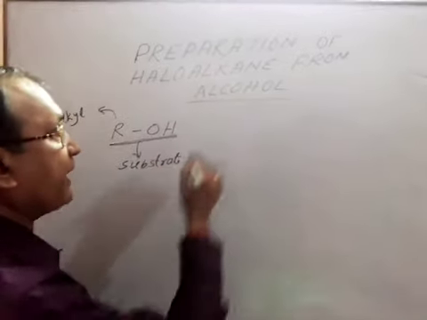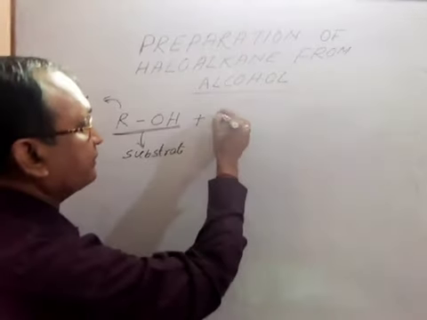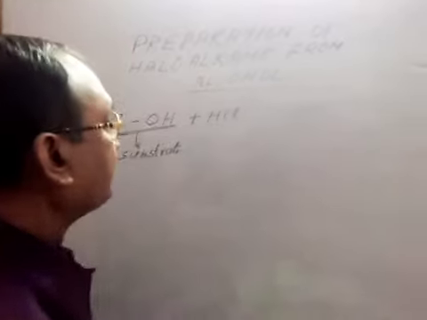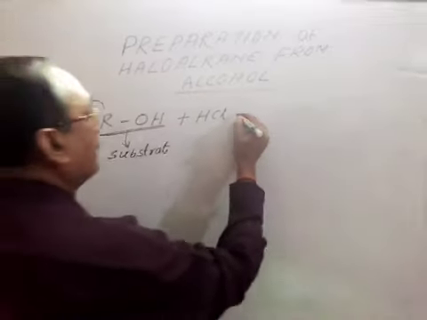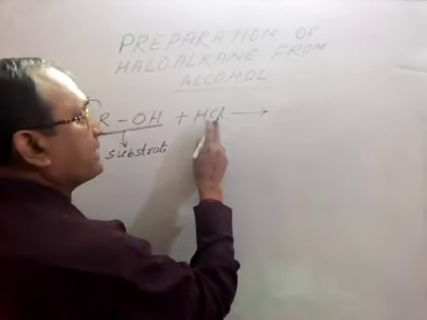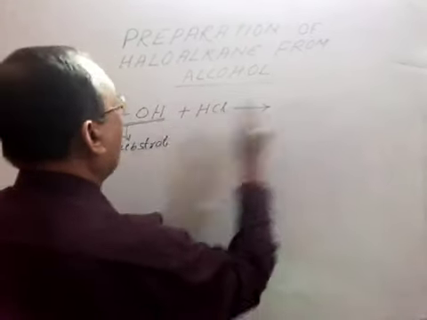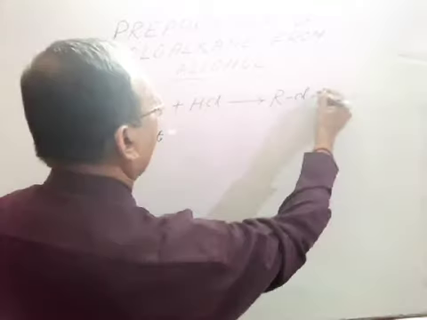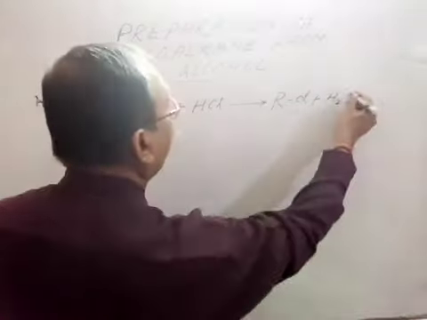In presence of any attacking reagent, as for example HCl, what can we get? This OH will be replaced by this chlorine and we will get one product, RCl, and the other product is our H2O.